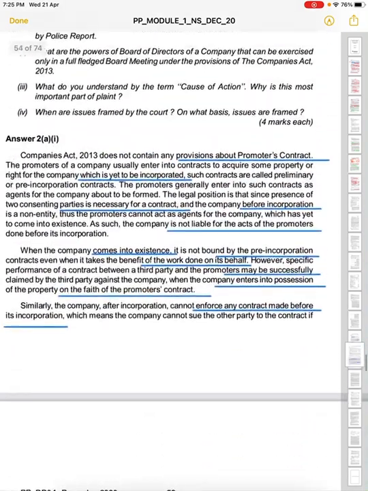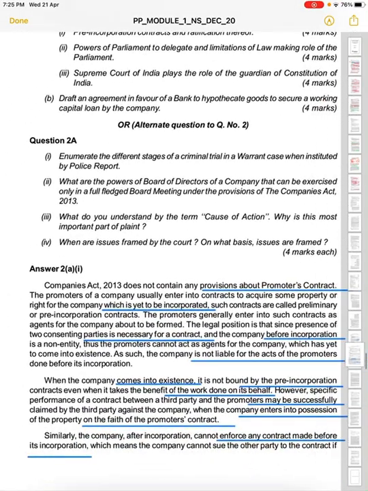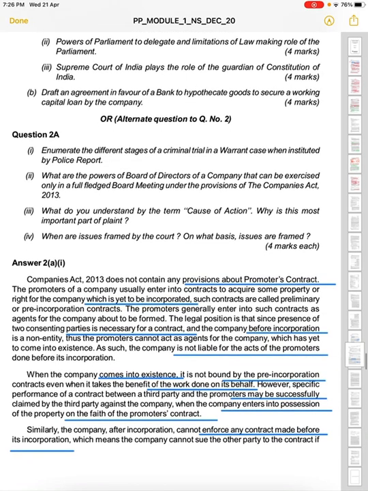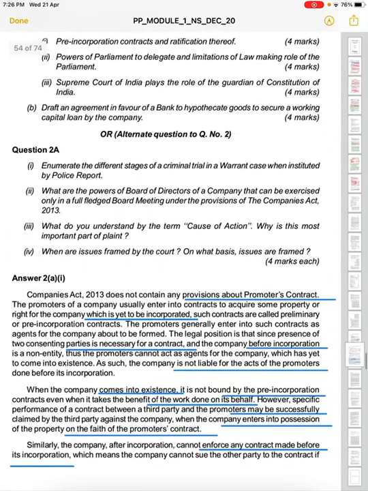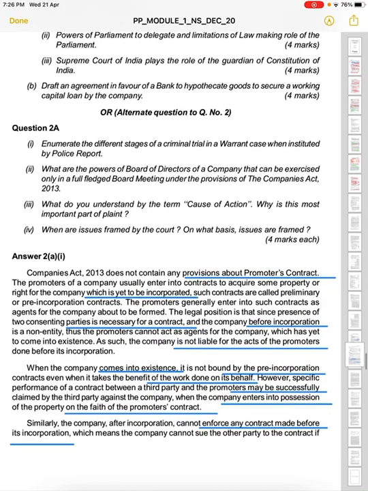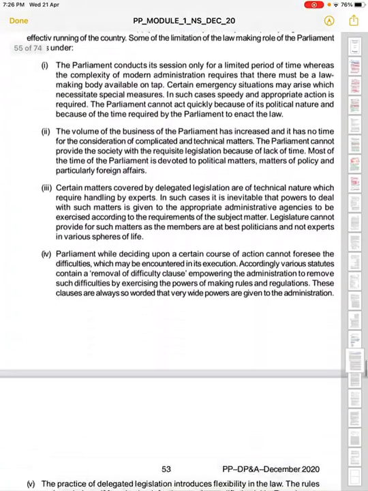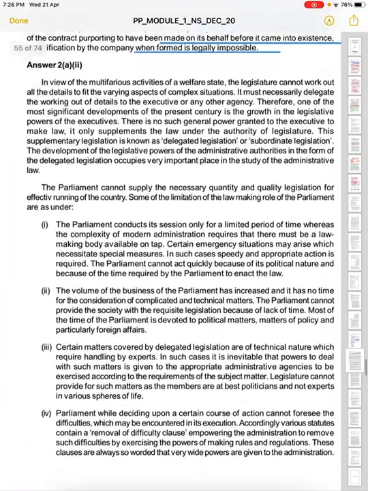So now we have another question, that is power of parliament to delegate and limitations of law-making role of the parliament. So what are the powers of the parliament which it can delegate, and what are the limitations of the law-making role of the parliament? Here we need to discuss the power of the parliament and also delegation and limitations of the law-making role of the parliament. Expected है, क्वेश्चन काफ़ी बड़ा होगा.